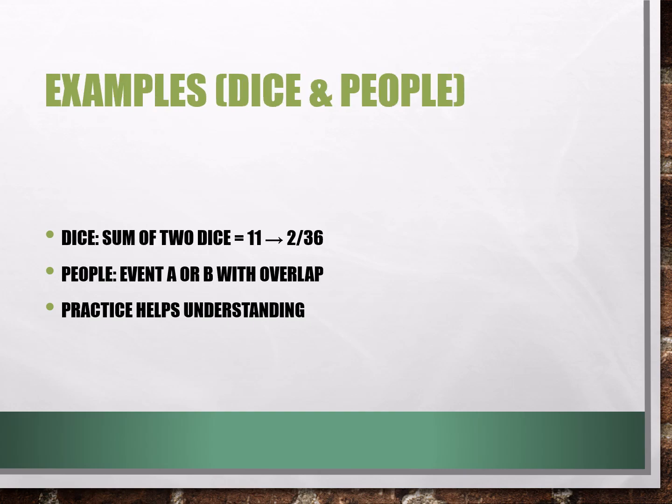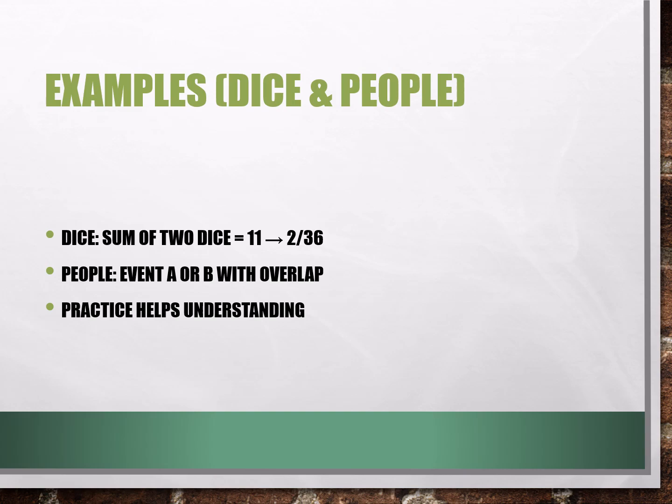Examples. Sum of two dice, or events with overlap. Practice helps understanding. For example, when we roll two dice, take the sum of 11.